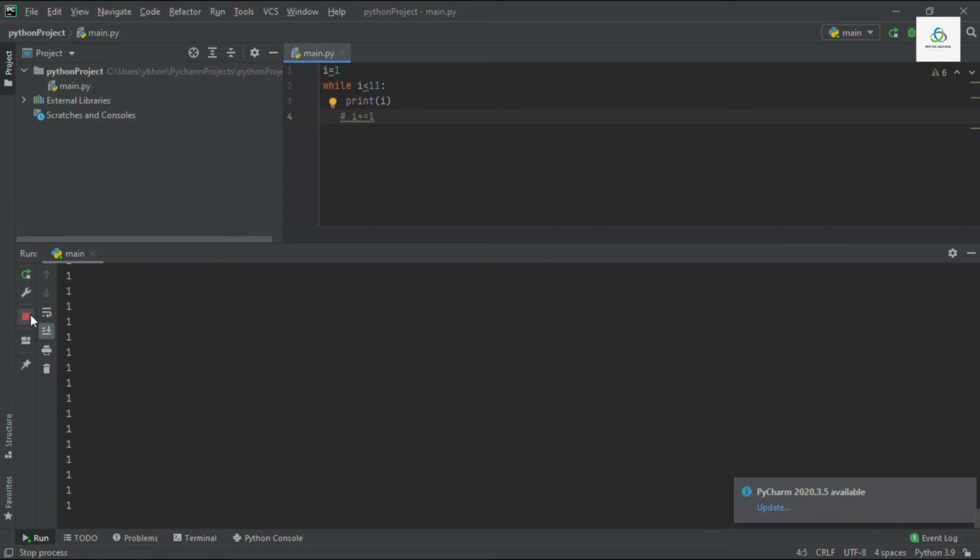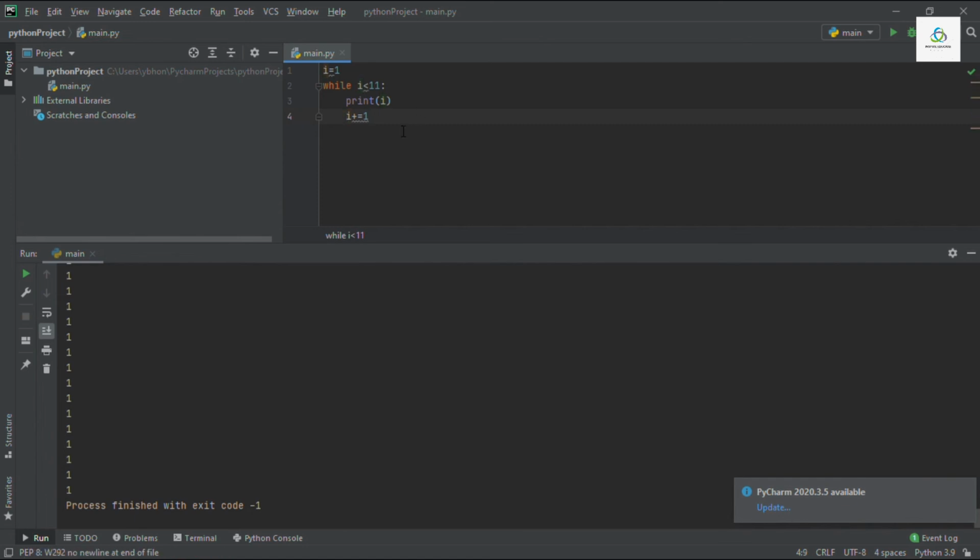So what happened in this case was our loop was running infinite times and I had to forcefully terminate that loop. Why? Because the value of I was not increasing and always the value of I was 1 and therefore this condition never became false. For this purpose always you have to increase the value of I.